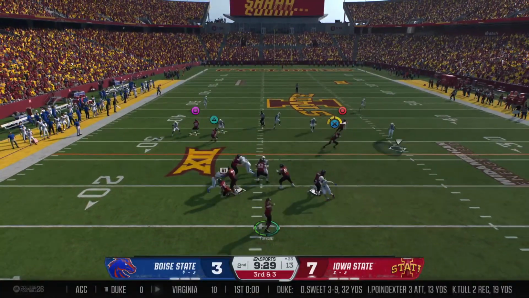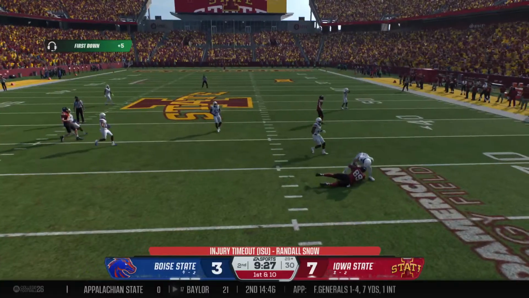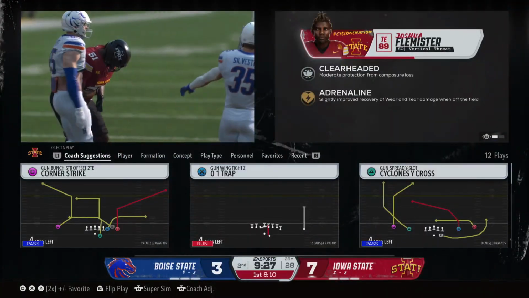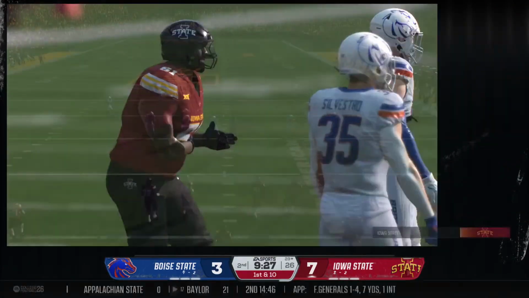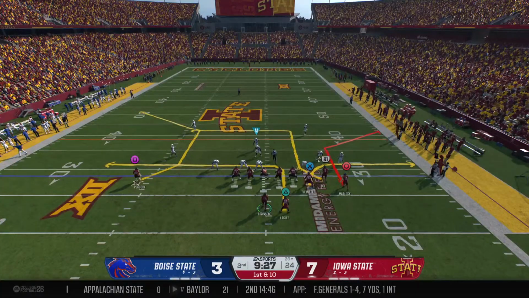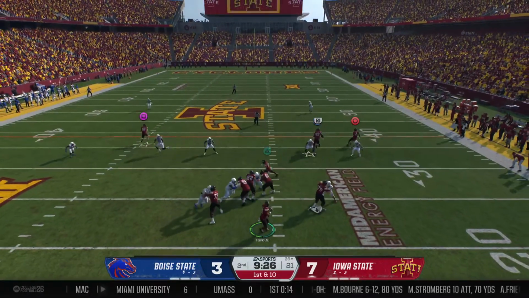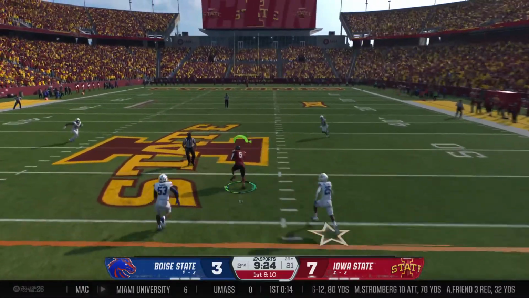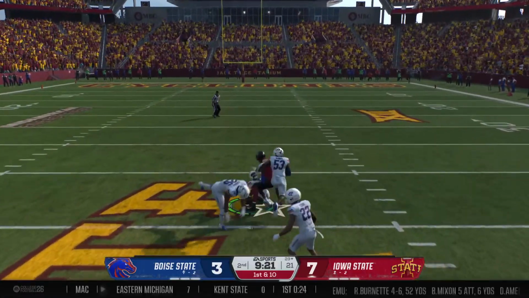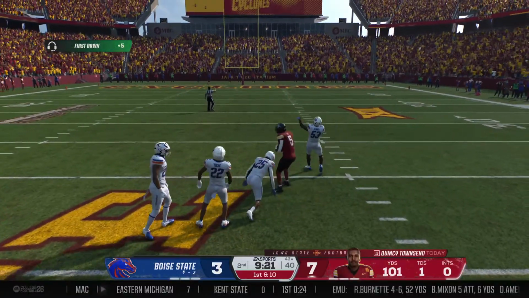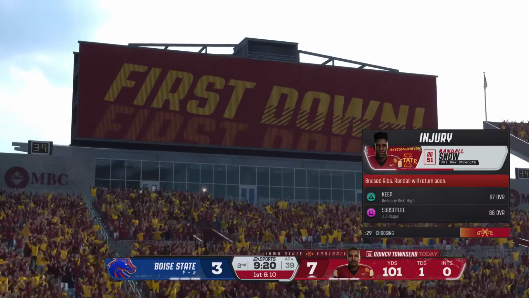Dropping back, it's Townsend. Finds the tight end. And he's ruled down right there, but he'll have plenty to move the sticks. It'll be a 1st and 10 from the 29. Man down on the play as the officials take a break to let him be checked out. A strike downfield. They finally get to him. But what a play there to pick up the first down.